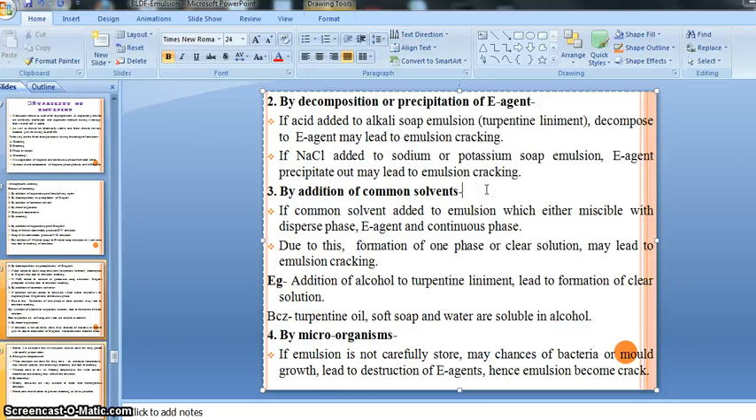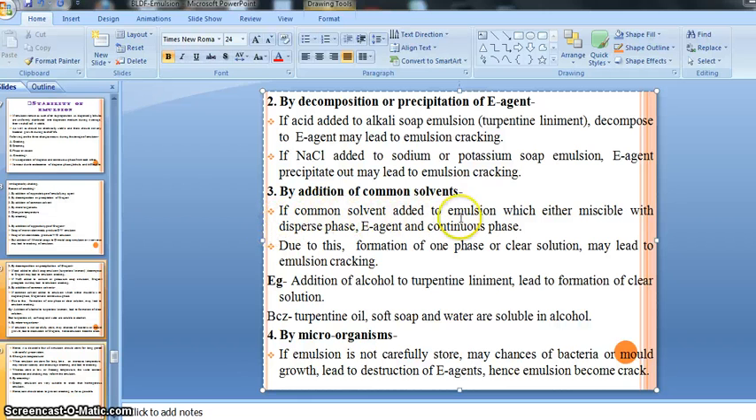So after the second reason, that is decomposition or precipitation of the emulsifying agent, there is another reason, that is addition of a common solvent. Alcohol is one kind of common solvent, right? So you should remember this, alcohol. If we add a common solvent to our emulsion preparation, there may also be chances of separation of our emulsion, right?